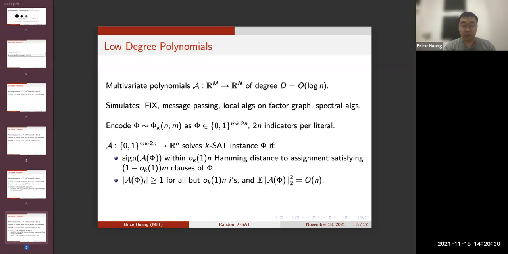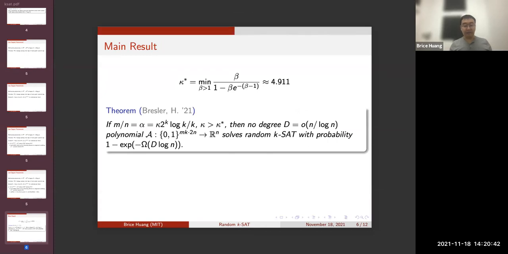We also require the following normalization condition, which we won't really worry about. But I'll say that Fix and the algorithms mentioned above can be simulated in a way that respects this condition. So our main result is as follows. Define kappa star to be this constant, about 4.9. Then at clause density kappa times 2 to the k log k over k, for any kappa bigger than this kappa star, no low-degree polynomial can solve random k-SAT with this success probability that scales with the degree.